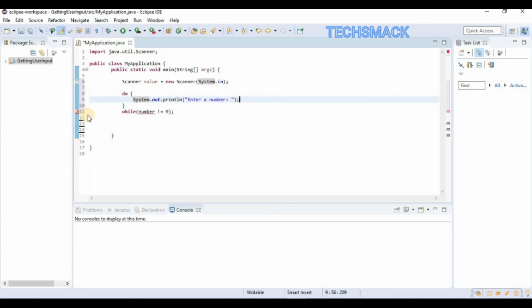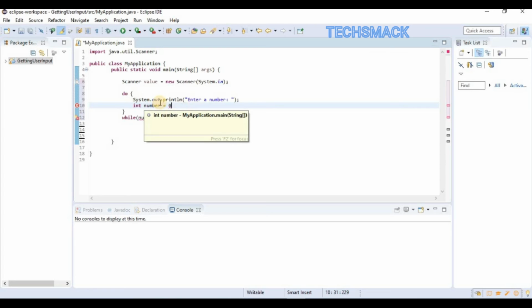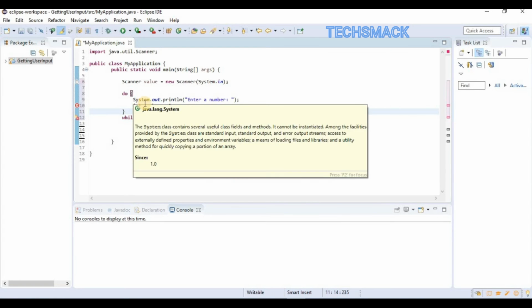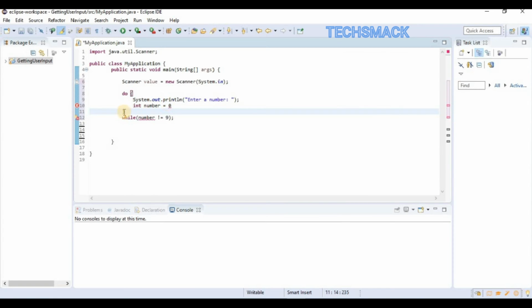What we haven't done yet is declare this variable number. If you are a beginner, you would be tempted to declare it in here, int number = 0. Now if you do this, you'll have an error. You always have to keep in mind variable scope. There is a very easy way to remember what variable scope is. Just focus on the curly braces where you've declared the variable. You see that the int number is declared within these 2 curly braces. If you do this, you could only use this variable within these 2 curly braces. So you cannot call this variable in here, outside these curly braces.